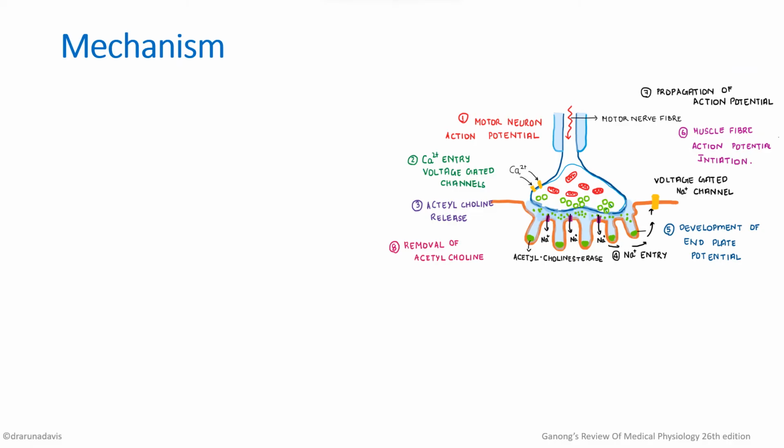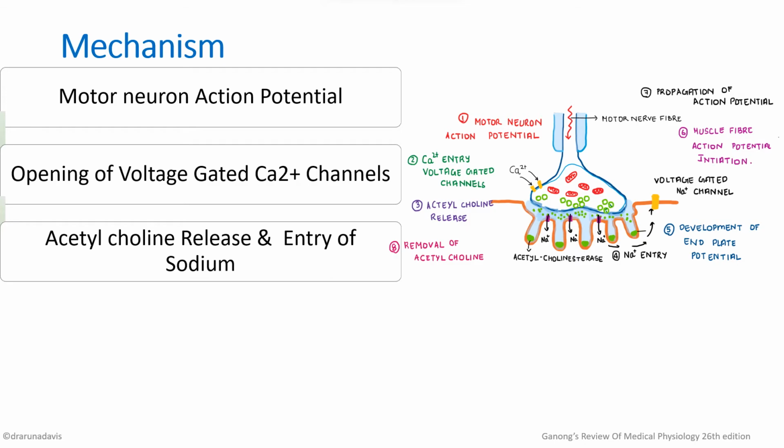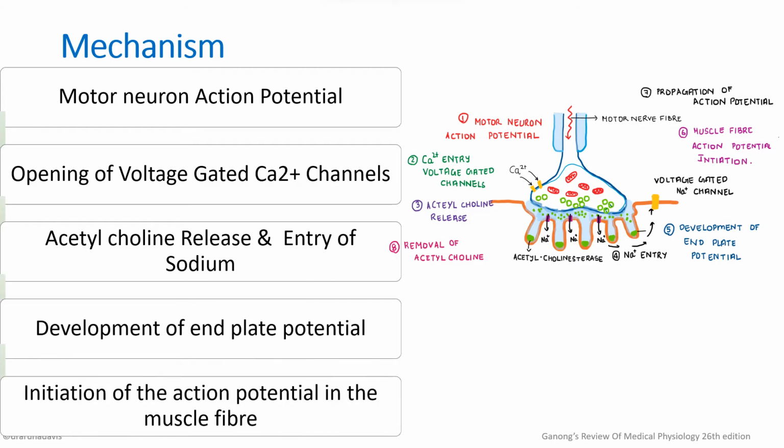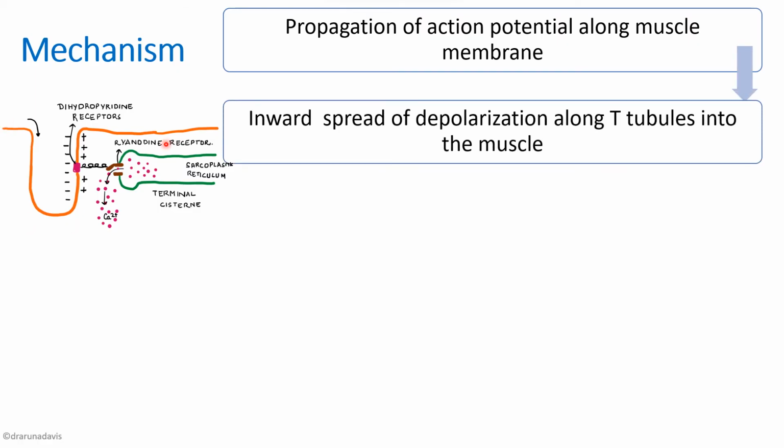We'll just see the steps one by one. When an action potential reaches a motor neuron, there is opening of voltage gated calcium channels, release of acetylcholine and entry of sodium. There is development of the end plate potential, initiation of an action potential in the muscle fiber, and then this action potential is propagated along the muscle membrane. There is inward spread of depolarization along the T-tubules into the muscle.